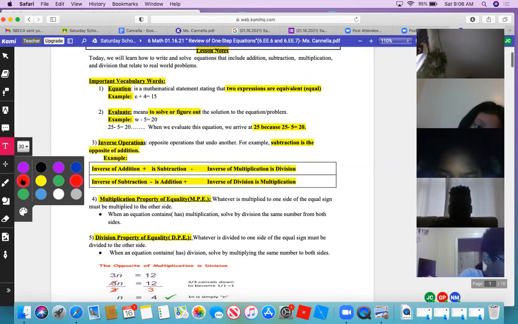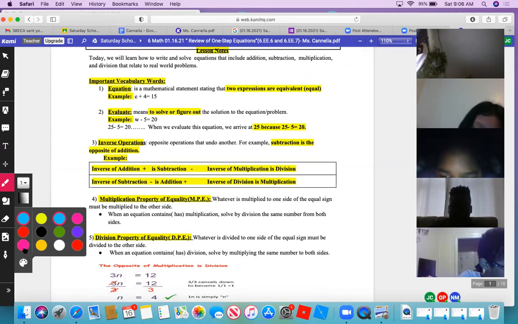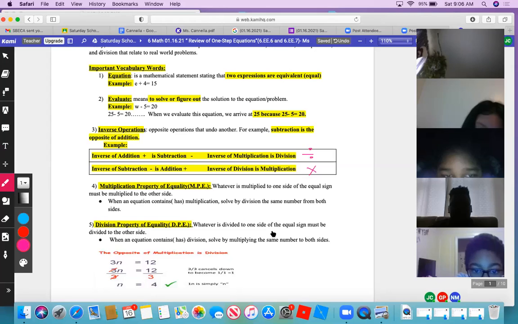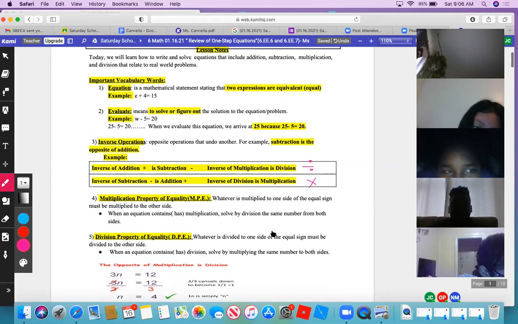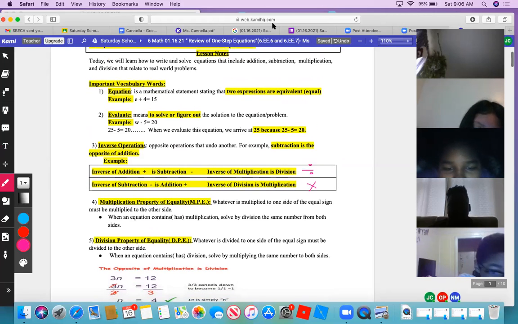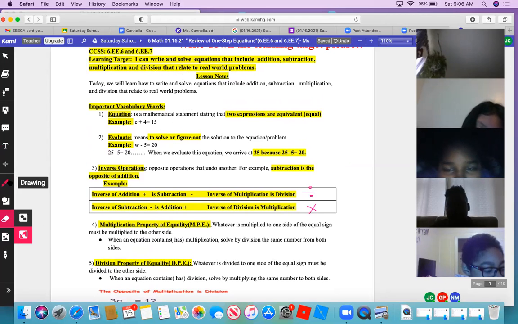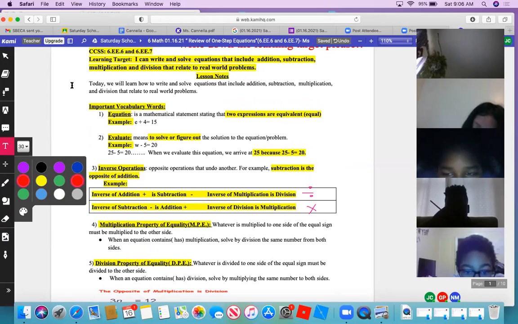Multiplication property of equality. Whatever is multiplied to one side of the equal sign must be multiplied to the other side. When an equation has multiplication, solve by dividing the same number from both sides. Division property of equality. Whatever is divided to one side of the equal sign must be divided to the other. When an equation has division, solve by multiplying the same number on both sides.